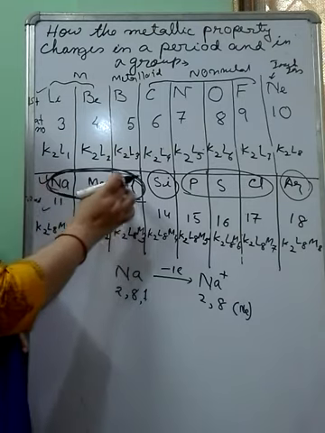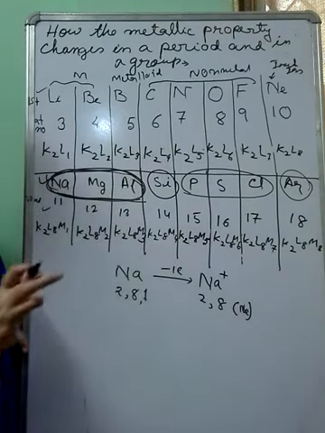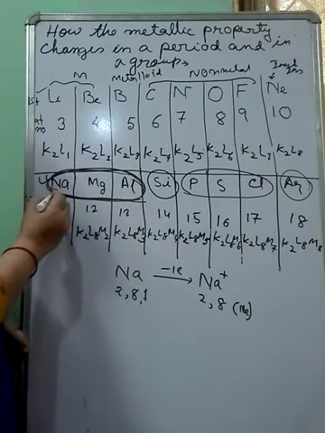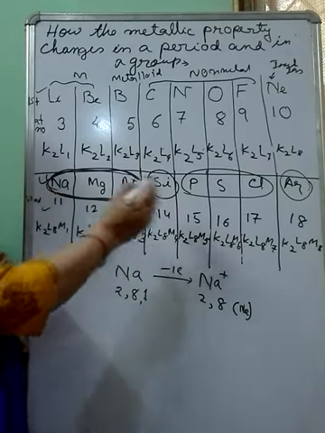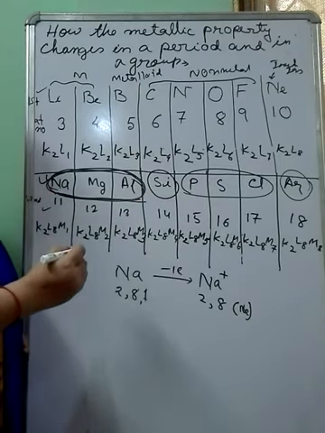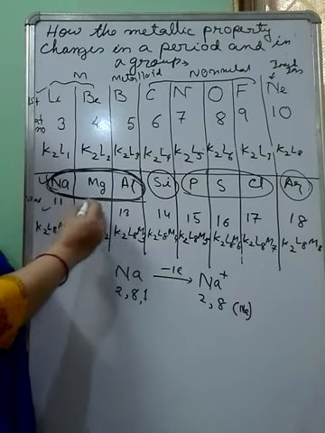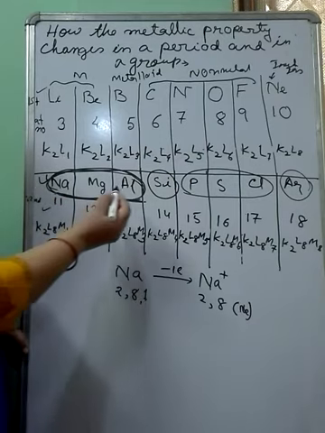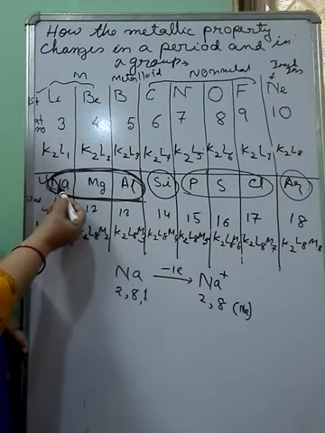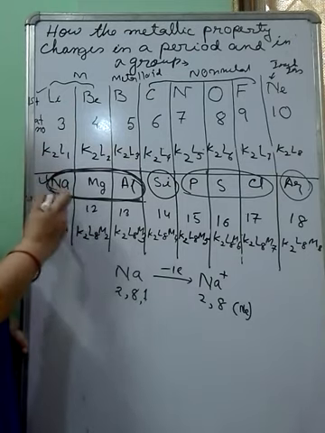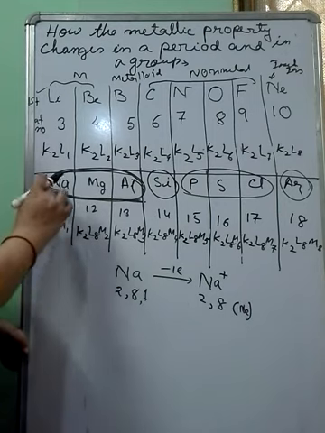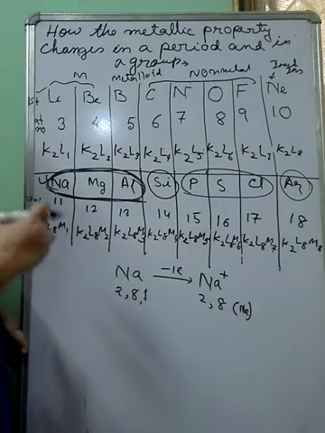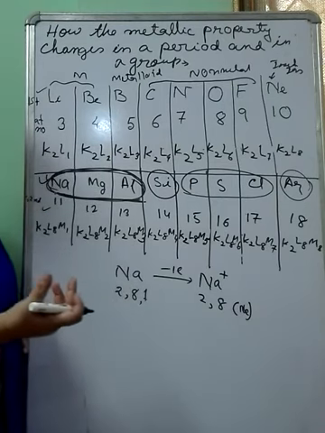So, in case of sodium, magnesium, aluminium, as we know all these three elements are metal, how does this property change from left to right? Now, as we noted, as you move from left to right in a period, the atomic size gradually decreases. That means, if you consider sodium, magnesium and aluminium, the atomic size gradually decreases from sodium to aluminium. That means aluminium is smallest among these three and sodium is the biggest. Now, as the size gradually decreases from left to right, the tendency for donating the outermost electron also decreases.